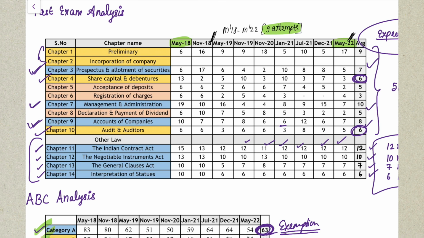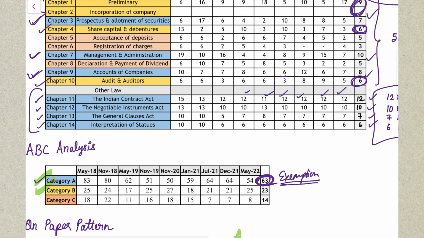And Chapter 1 and Chapter 2, which include your preliminary and incorporation, will come for an average of about 9 marks in your exam. So these are your category B chapters, which are highlighted in yellow color. And finally your category C chapters, which are your acceptance of deposits, registration of charges, and dividend, which come for 5, 3, and 5 marks respectively.